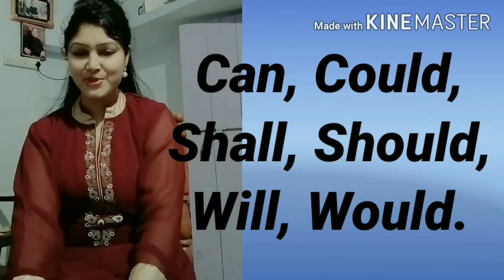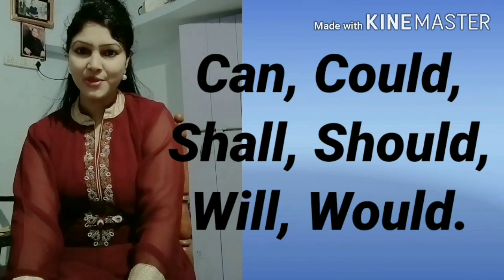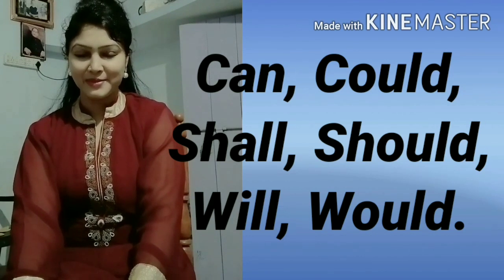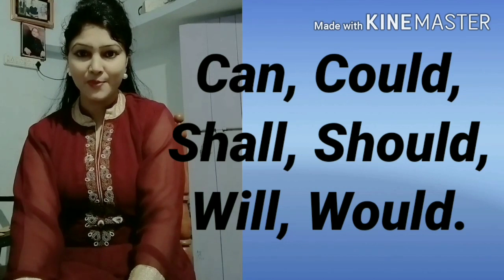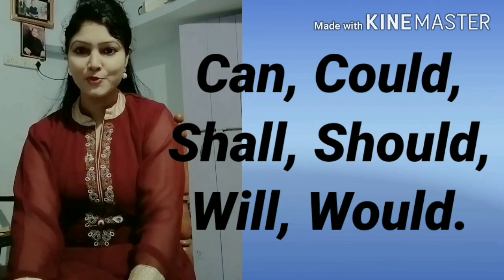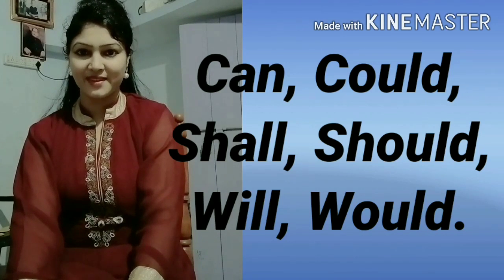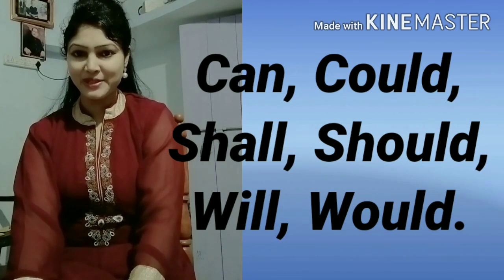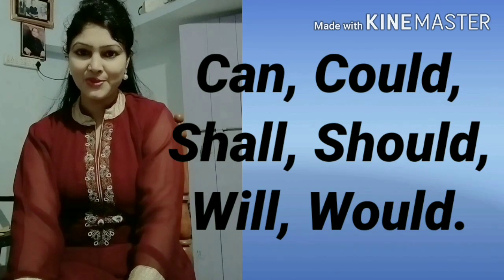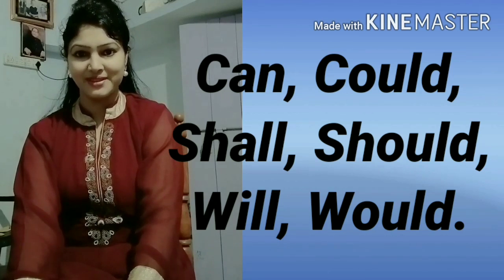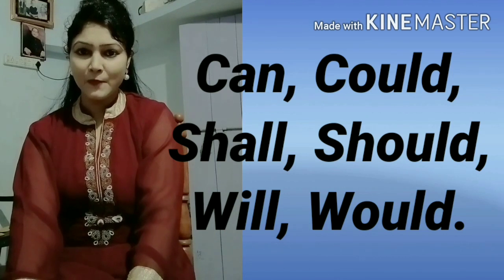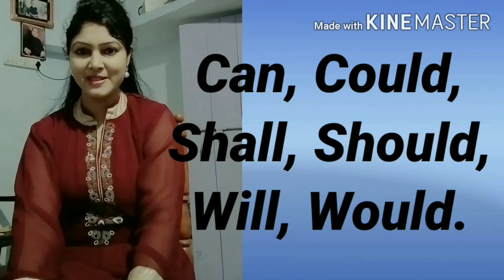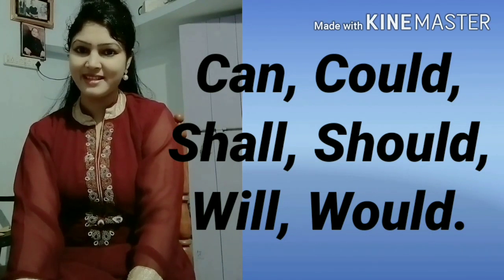Modal auxiliaries. So what are modal auxiliaries and what are the uses of these modal auxiliaries? Modal auxiliaries means a modal verb which is used with another verb to express the feeling or mood of the sentence. The modal auxiliaries are may, might, must, can, could, shall, should, will, would, ought to, need to, have to, be to. These are modal auxiliaries, and with the help of these modal auxiliaries we can express our feelings. We can make sentences effective.